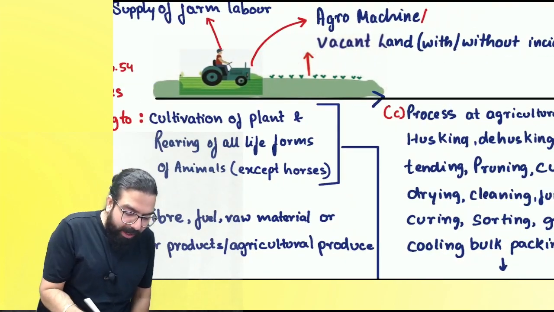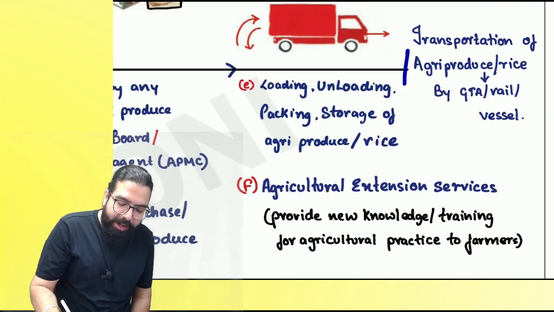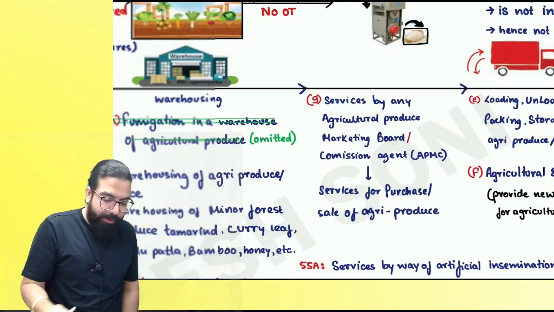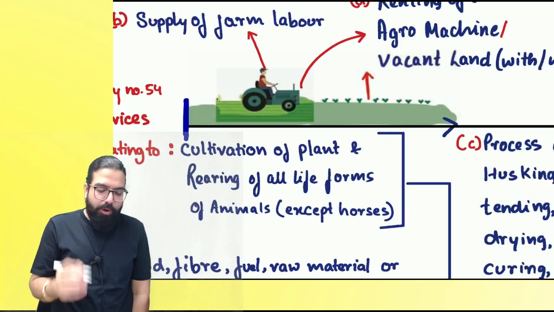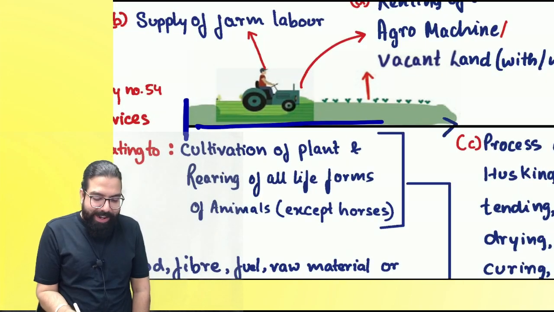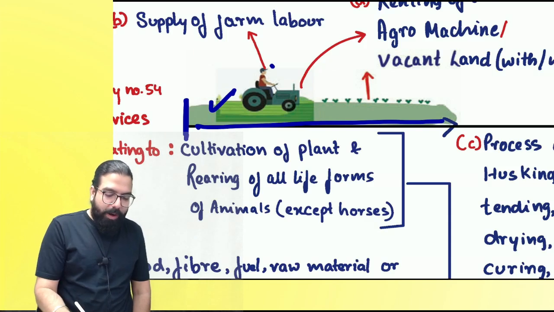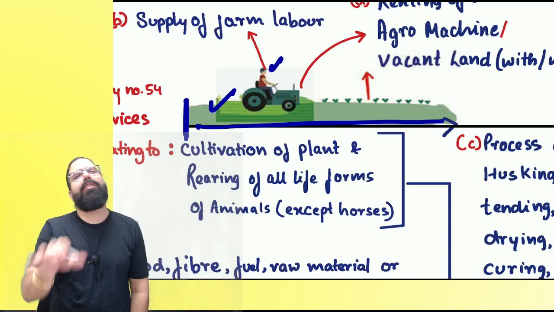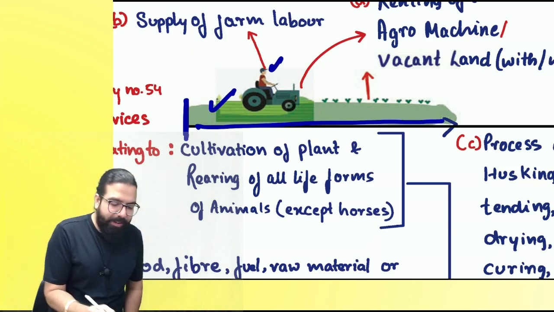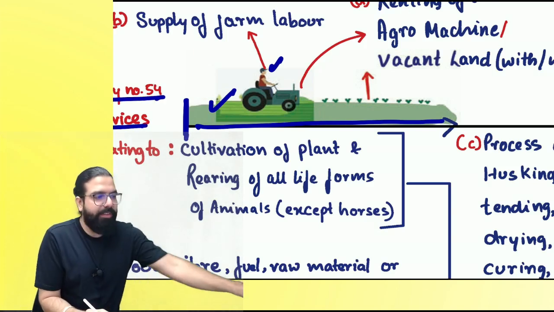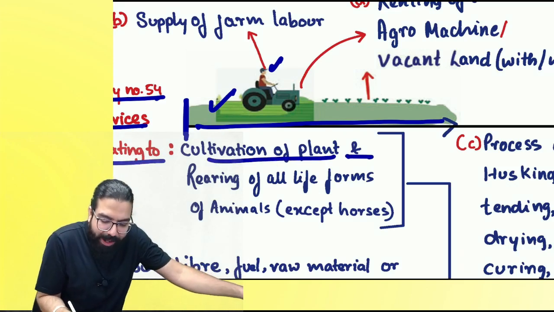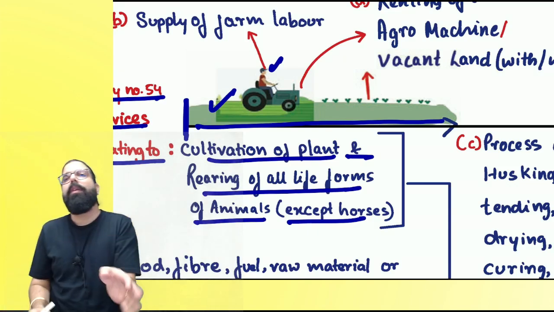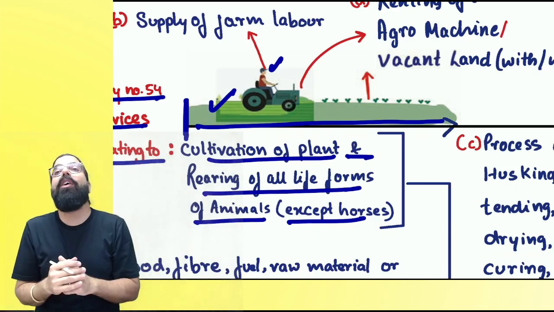Now, listen. From the starting of cultivation till the end when it is sold, I've drawn one chain and I've tried to explain what the various services are. When you want to do agriculture, you want land, you want a tractor, you want laborers, correct? You want land related services, agriculture related services, a lot of services have been exempted. Government says, entry number 54, services relating to cultivation of plant and rearing of life form of animal. If you are taking services in relation to cultivation of plant and rearing of life form of animal.